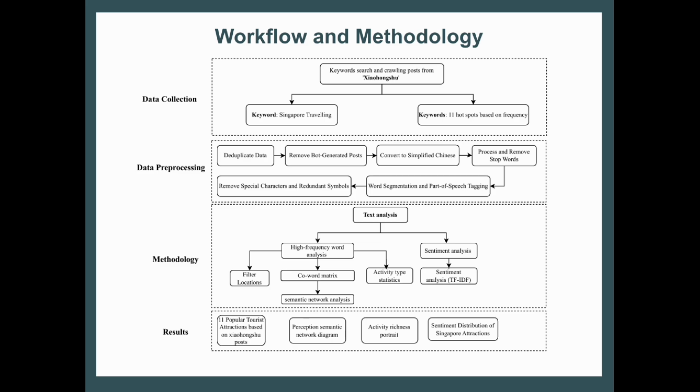Under the umbrella of high-frequency word analysis, we filtered the location, and did a co-word matrix, subsequently leading to a semantic network analysis, and then we also did activity type statistics. Subsequently, the results are as seen below, where we have the 11 popular tourist attractions, a semantic network diagram, an activity richness portrait, and also the sentiment distribution of Singapore's attractions.